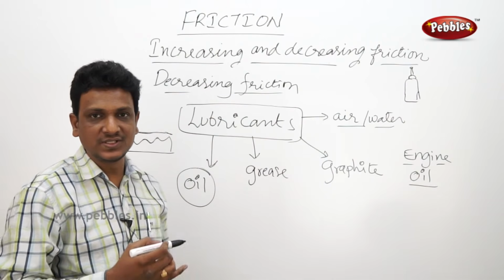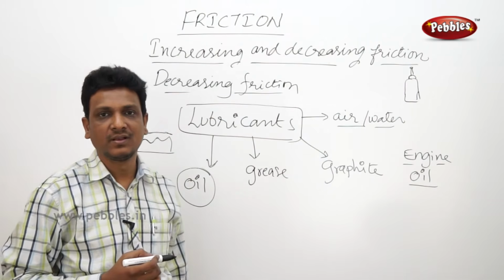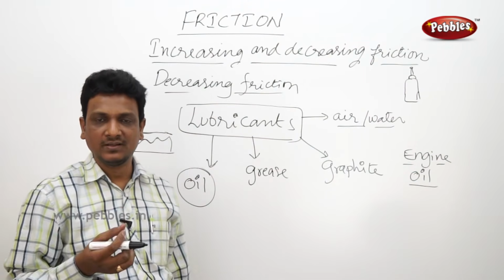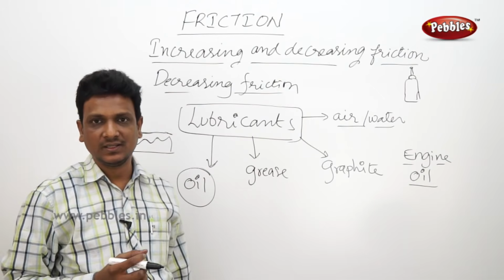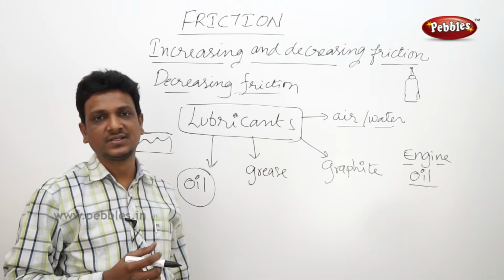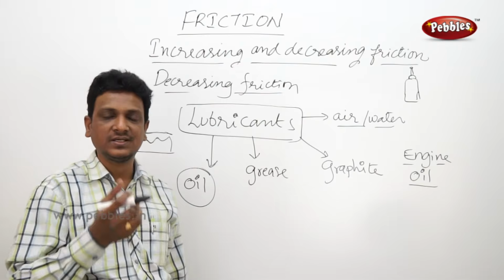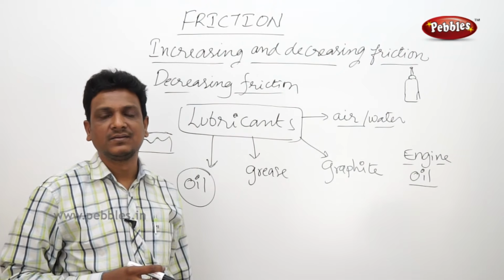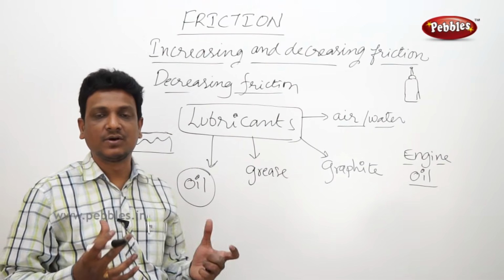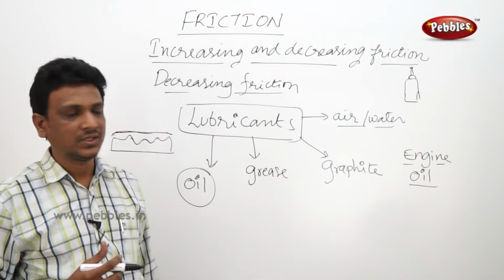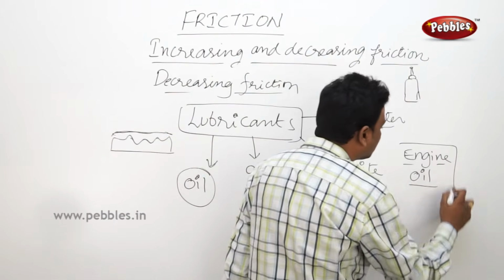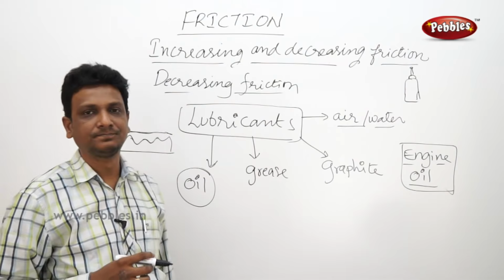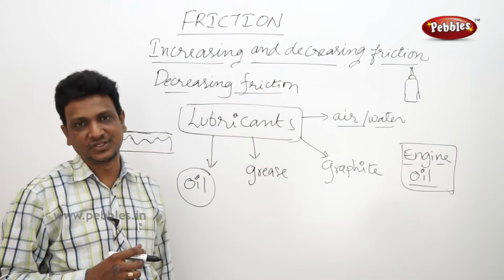These oils reduce the friction. The oils will be in different grades. Thin oil for a small vehicle. For heavy vehicles like tractors and JCB machines, they will put very thick oil, because it depends upon how much heat and sound is produced. So in this way, different grades of engine oils are used in the engines and machinery to reduce the sound as well as heat. So by that we can reduce the friction.